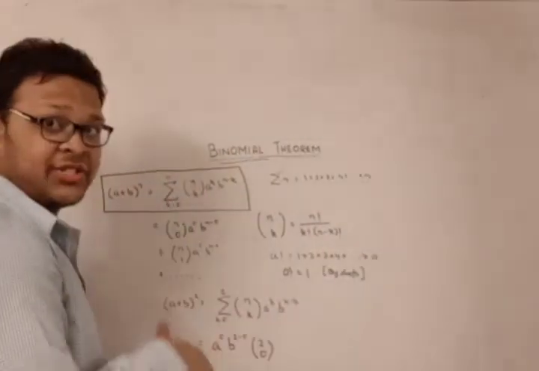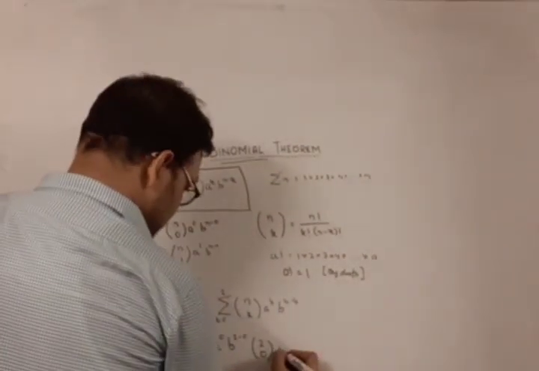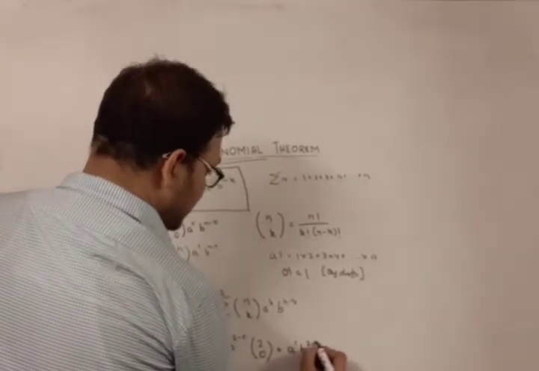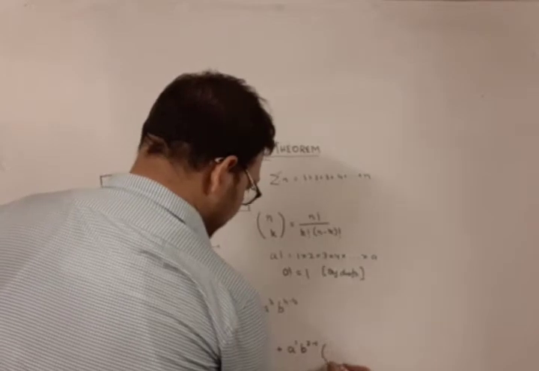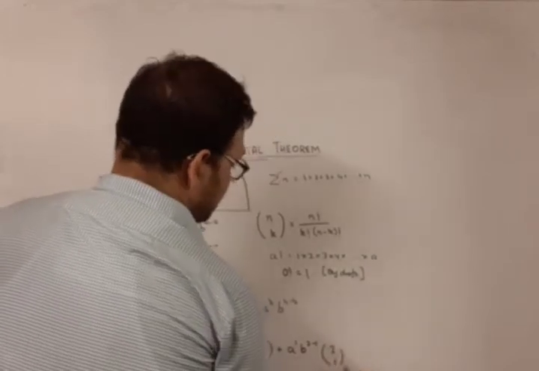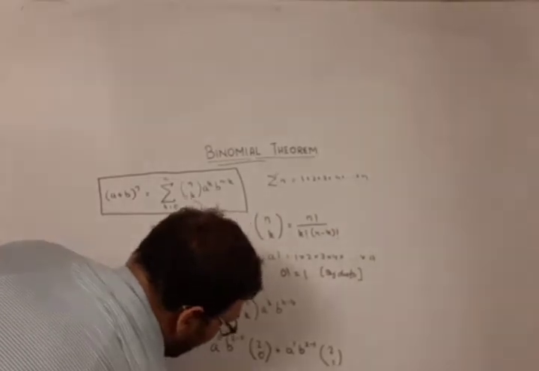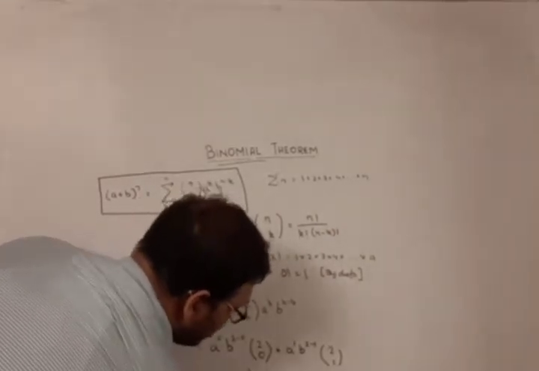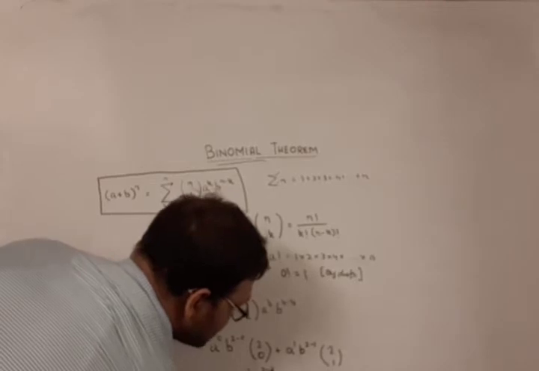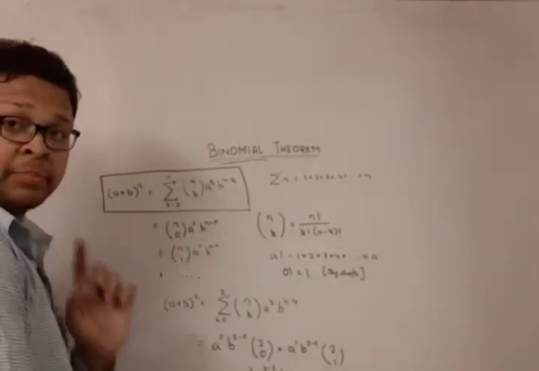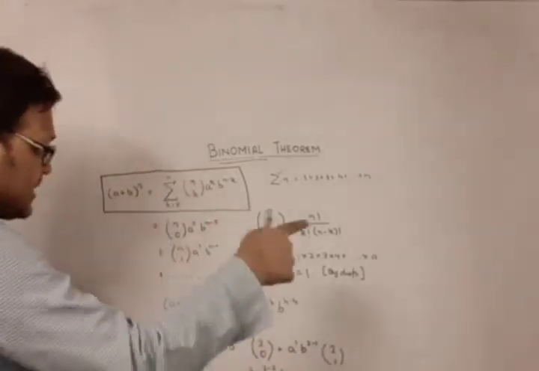So as we are checking, a power 0 plus a power 1 into b power 2 minus 1 into 2C1, plus a power 2, b power 2 minus 2, into 2C2, and here the expression ends. So we have summed up till 2, so we will go up till the 2nd step.